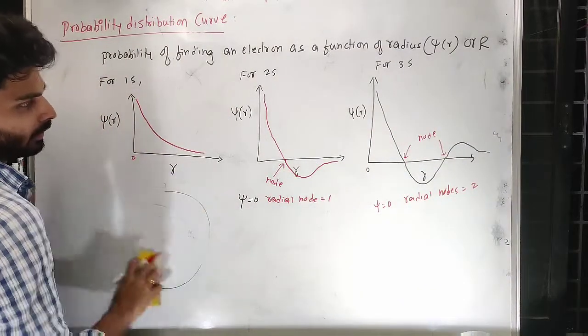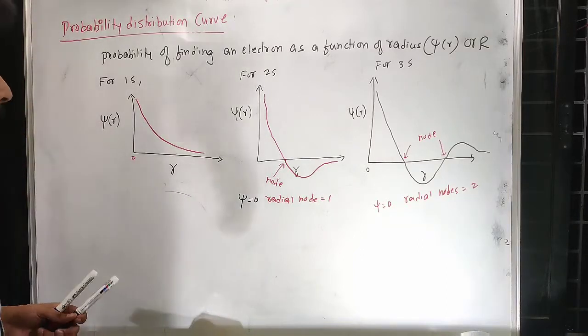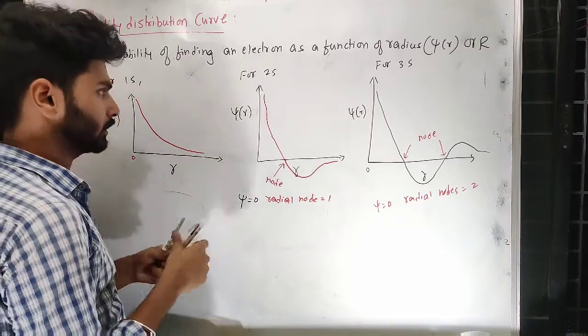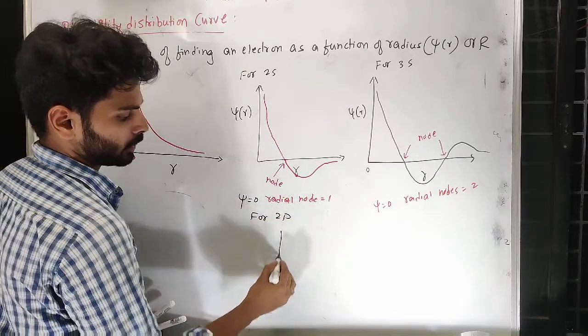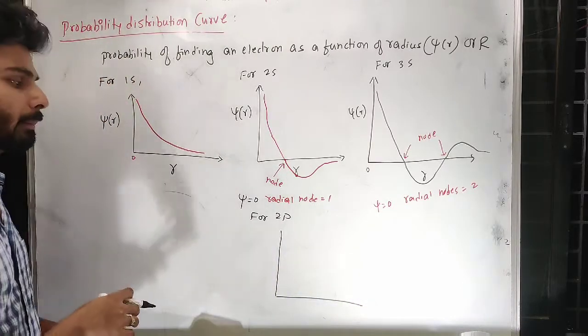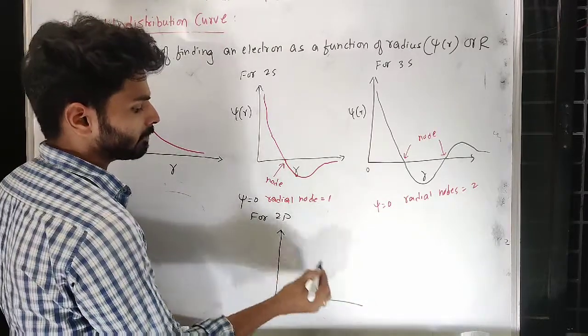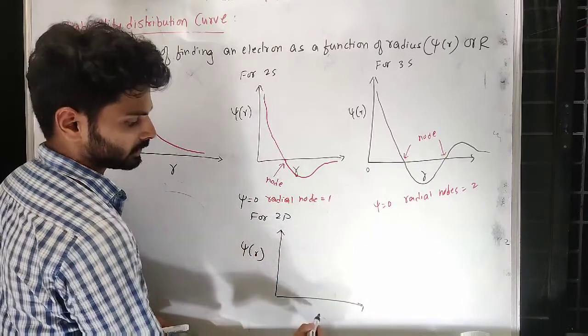Now if I go for 2p, for 2p if I do this, remember that is not spherical, that is dumbbell. Now in the case of dumbbell, what happens? So psi of r versus r.